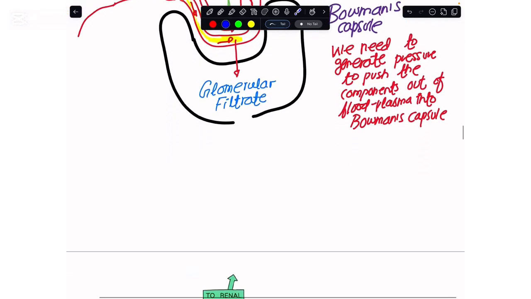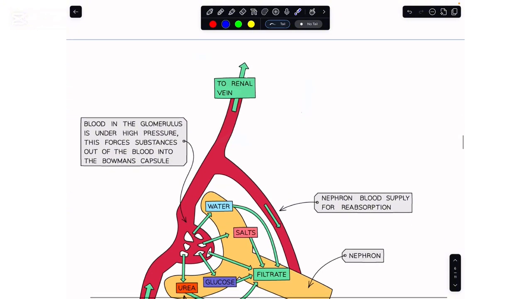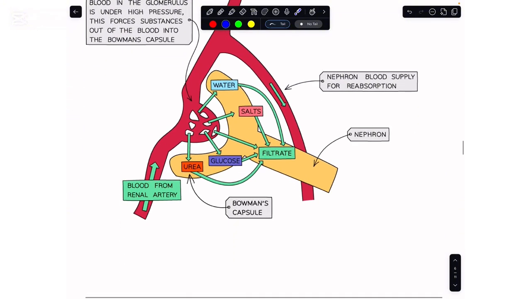Under the impact of that high hydrostatic pressure, the urea, the glucose, the salts, and the water that we have in the blood plasma would filter out of here. And when they come into the Bowman's capsule, we are making the glomerular filtrate.